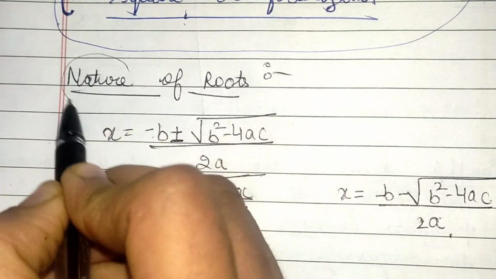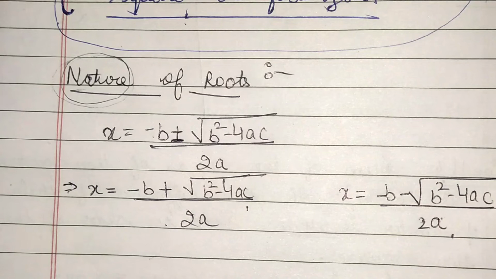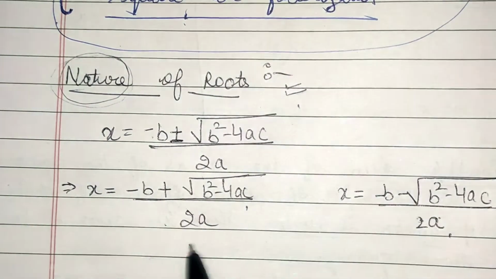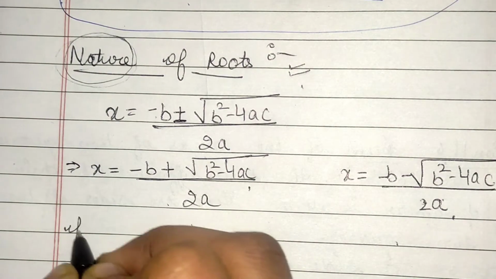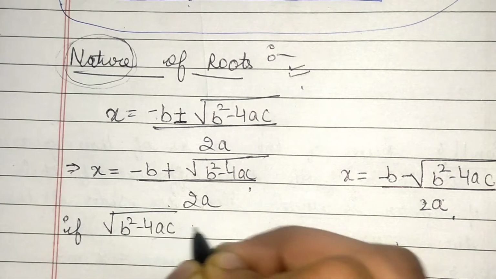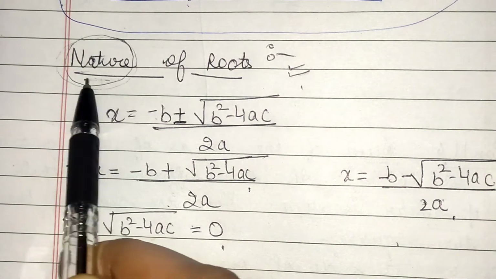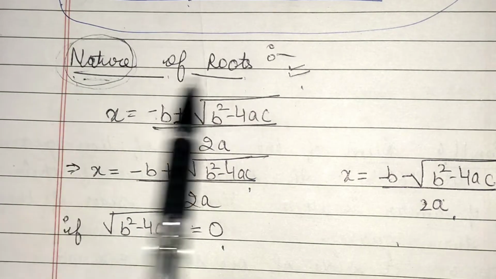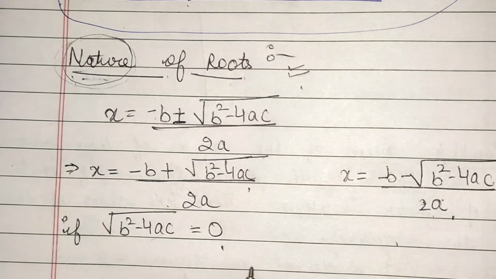So now I have to learn about their nature, means what different characteristics they can have, like how many different types of roots there can be. So the very first condition we are taking is that suppose √(b² - 4ac) is equal to 0. What we are studying today is the nature of the roots, what characteristics the roots exhibit.